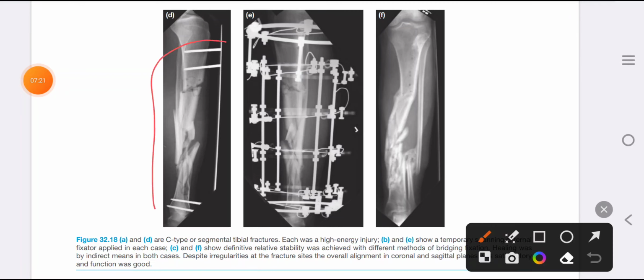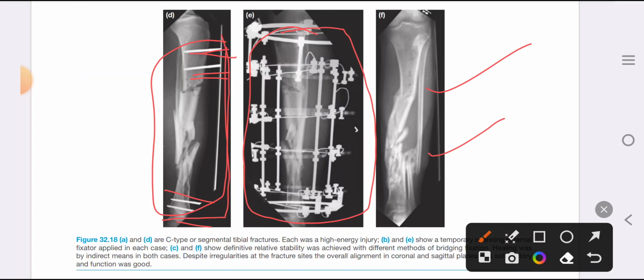This is also a segmental fracture, a comminuted segmental fracture of the tibia, which has been fixed with a unilateral uniplanar external fixator. It has been treated with an Ilizarov fixator, and this is the result. In this result, we have not achieved exact anatomical reduction, but the mechanical axis is okay. The center of the ankle is in line with the center of the knee, and this will be in line with the center of the hip.